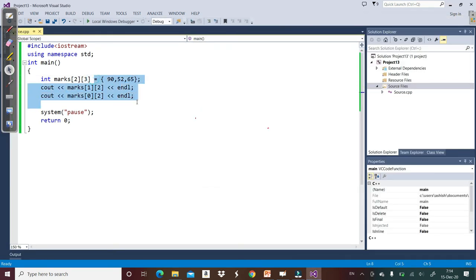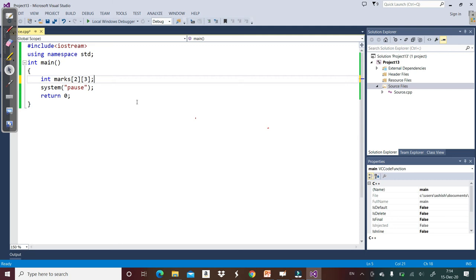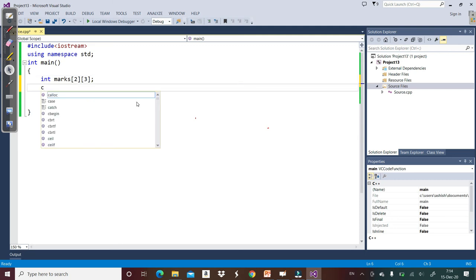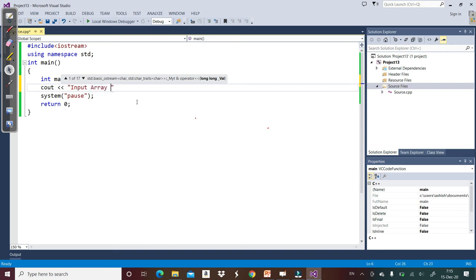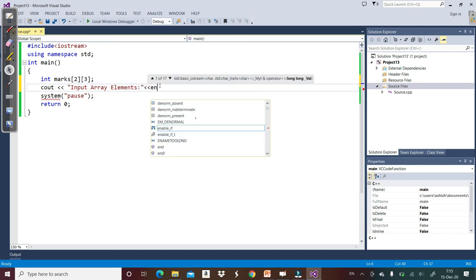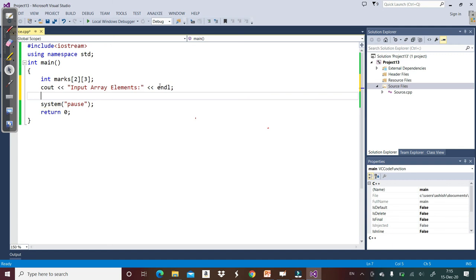Besides this, we can initialize a two-dimensional array using a for loop also. So let's say cout input array elements. Because we have to initialize row wise and column wise, we have to take 2 nested loops.